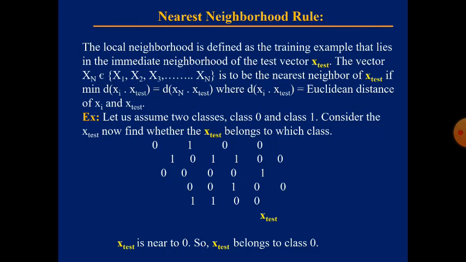Now we have to find which class the x test belongs to. See, x test is here. For your clear identification, we have given x test in yellow color. So here we have zeros and ones. x test is closer to what? Closer to class 0. So x test is near to 0, so x test belongs to class 0. That's what the nearest neighborhood rule says.